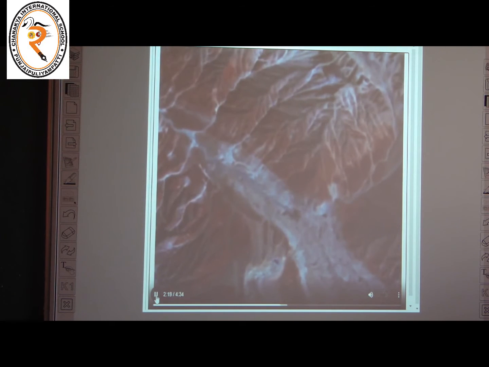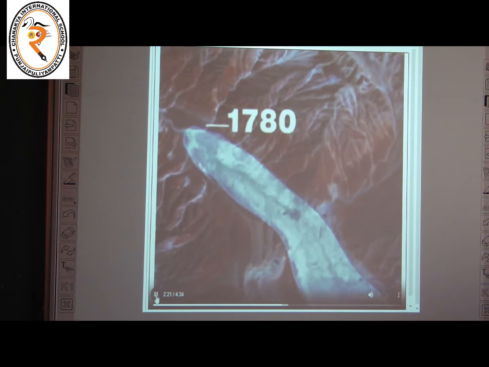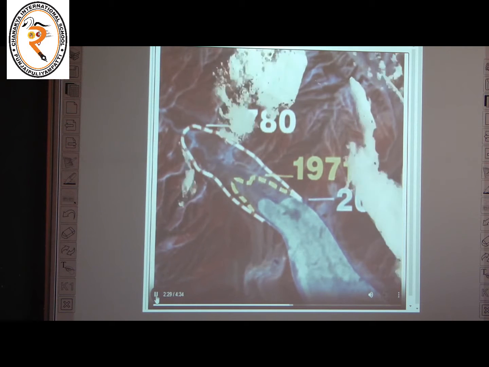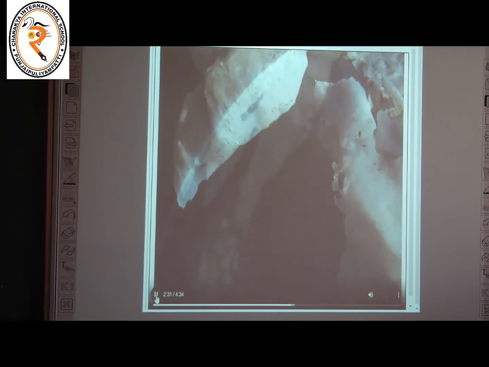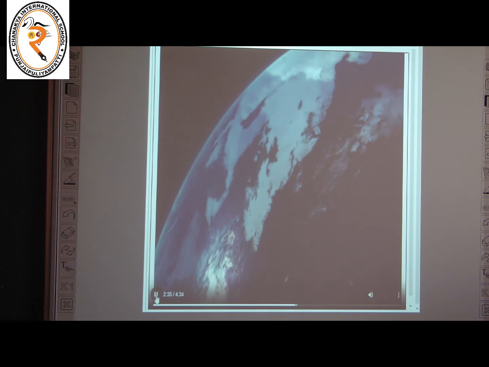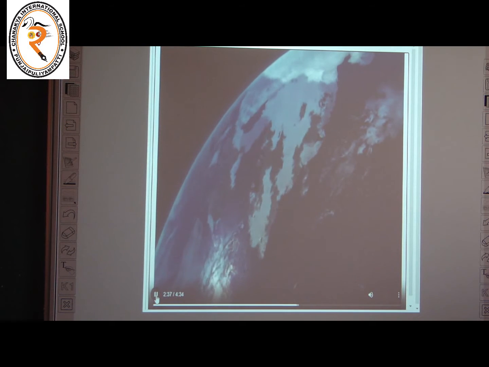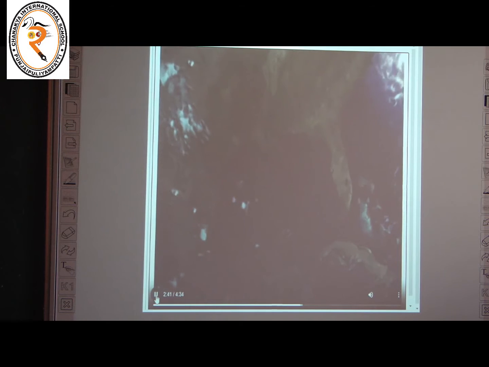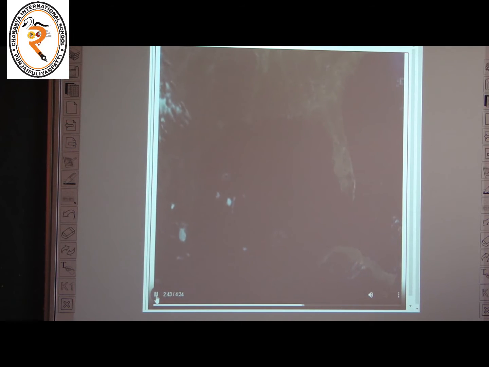Comparison between old maps and new satellite images reveals that in the past 30 years, the rate of melting of glaciers has doubled. Melting of glaciers and polar ice caps leads to rise in sea level, which in turn causes submerging of coastal areas. A 23 feet rise in sea level is predicted, and that will affect the geography of most of the coastal areas.